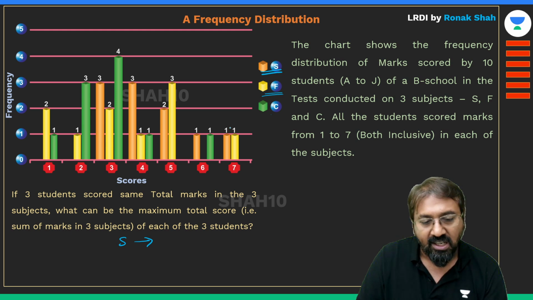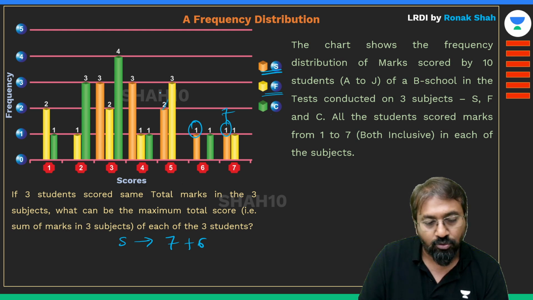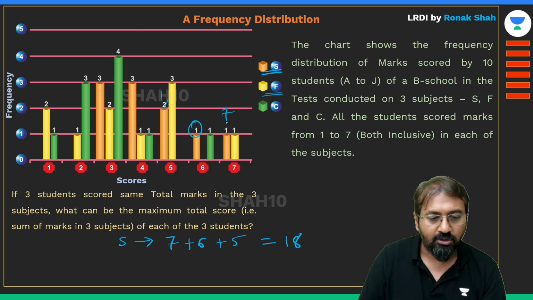So guys, can I say the maximum in subject S can be 7, one value can be 7, one value can be 6, and one value can be 5. There is a 5 over here, right? So I can take 5. So this will be 18. Are you getting this point?